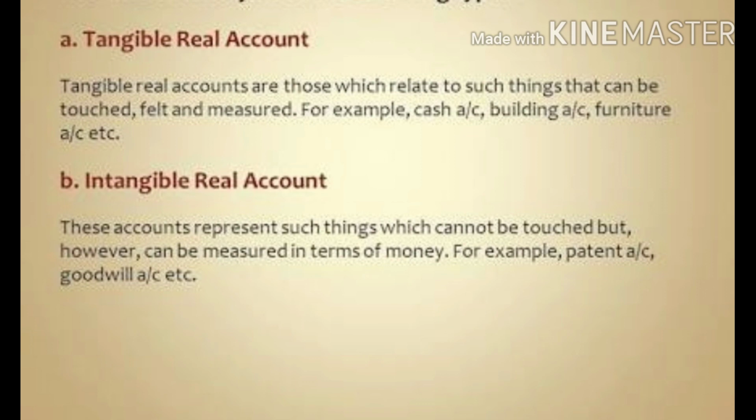The next part is intangible real account. These accounts represent such things which cannot be touched but can be measured in terms of money. For example, patents account, goodwill account, etc.